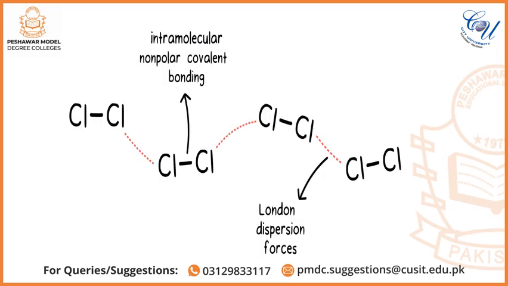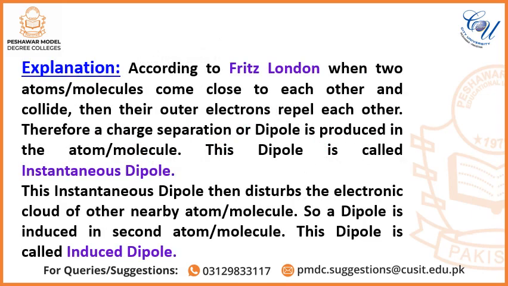Dear students, according to Fritz London, when two atoms or molecules come close to each other and collide, then their outer electrons repel each other. Therefore, a charge separation or dipole is produced in the atom or molecule. This dipole is called an instantaneous dipole.